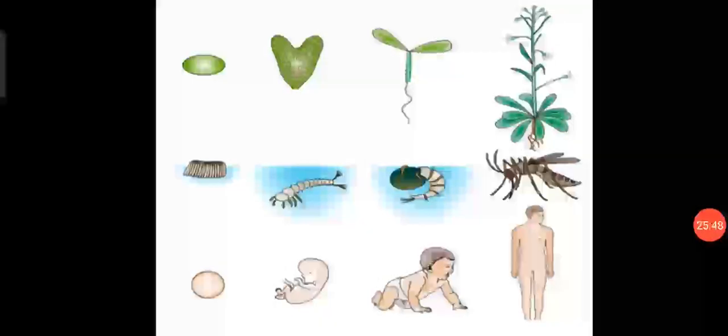Here in the diagram, the first one is plant development, the second is insect development, and the last is human development. These all are the diagrams.